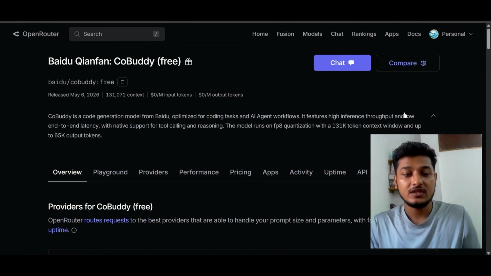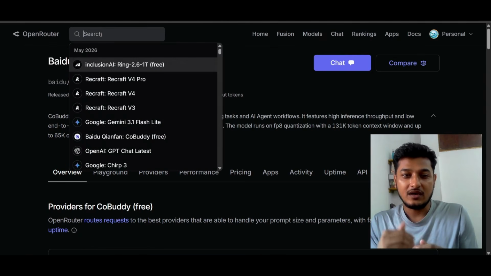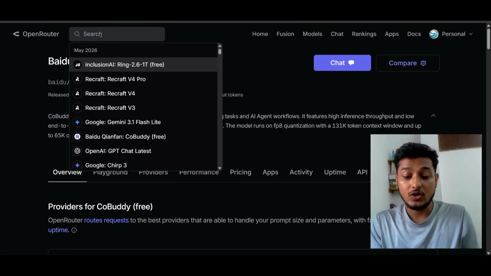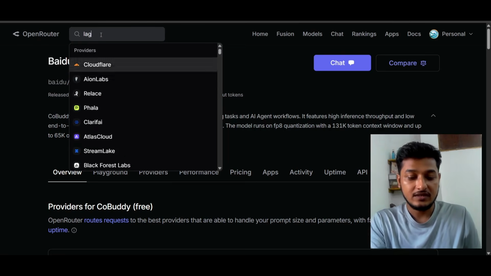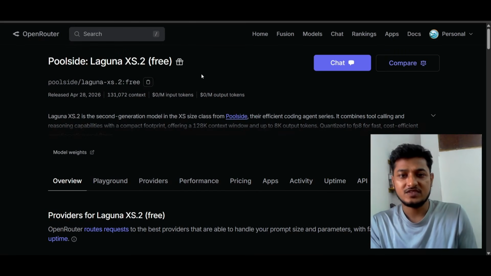The model speed is not that high, and I will say it is a bit slower than Laguna XS.2, the model I discussed some days ago.